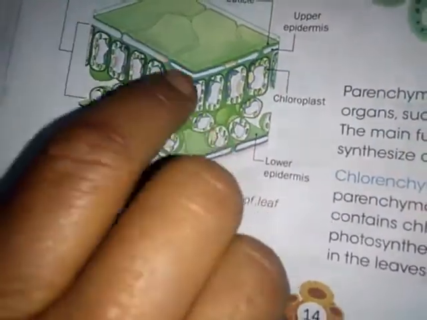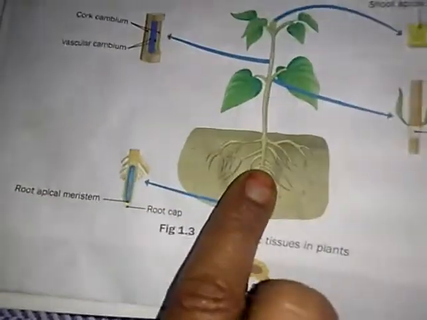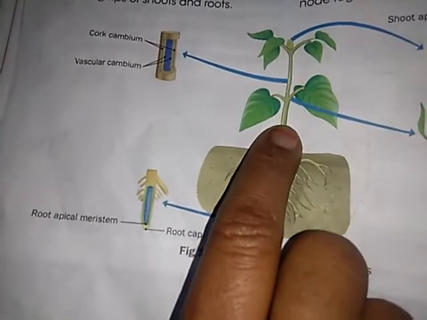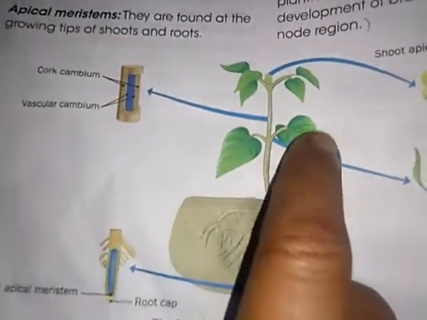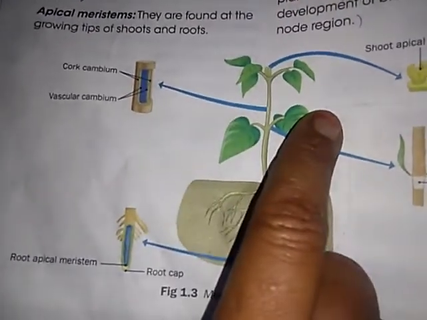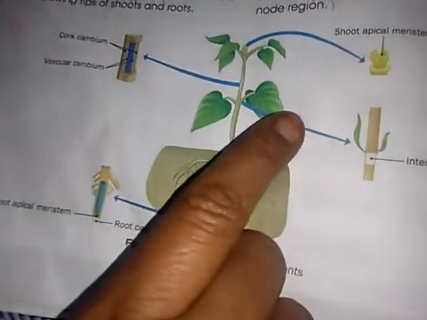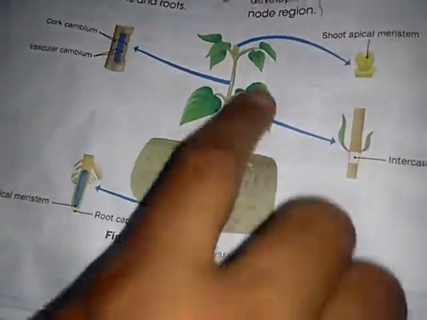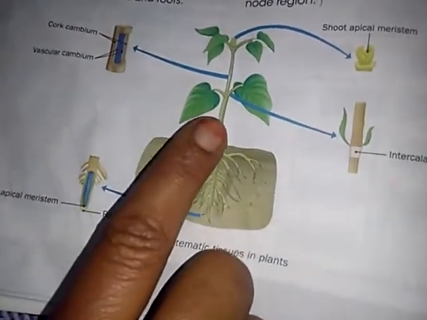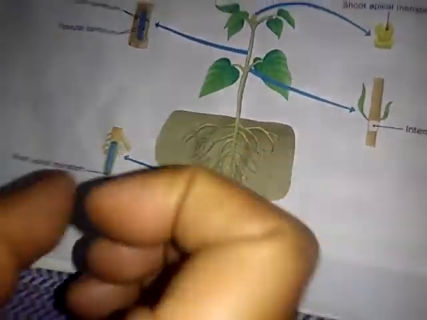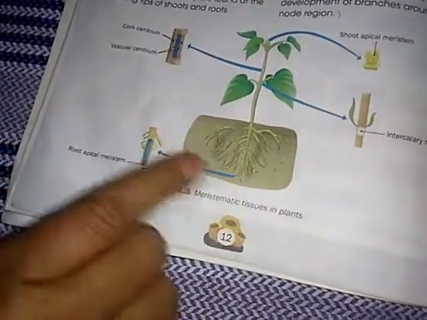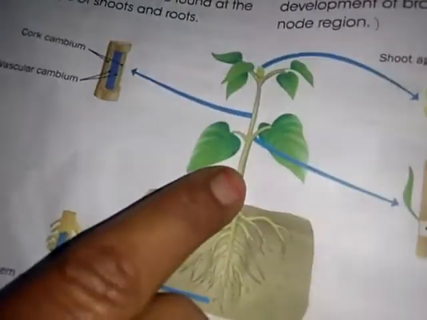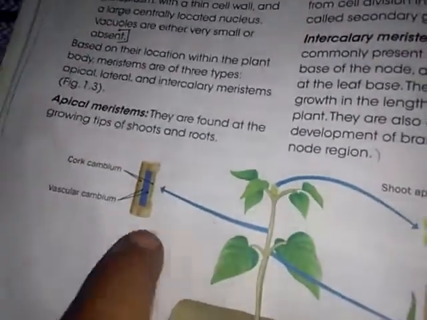It acts as a protection of root, stem and leaves. A dermal tissue, where is it present? All over the plant. And then what is the use of dermal tissue? It protects the roots, stem and then leaves.